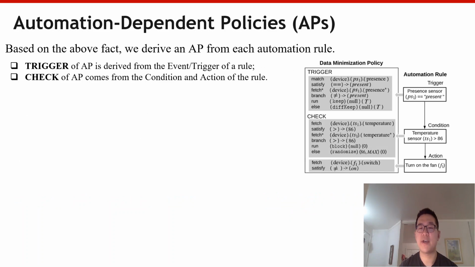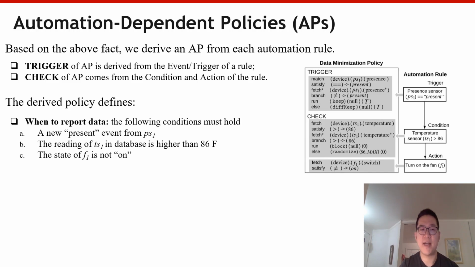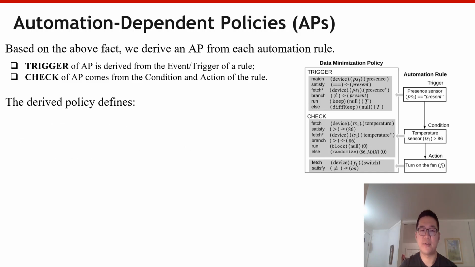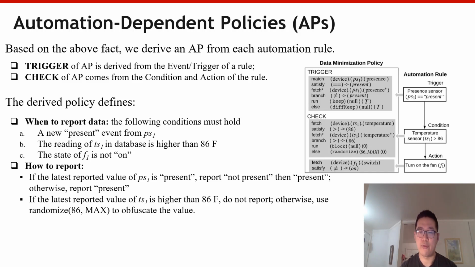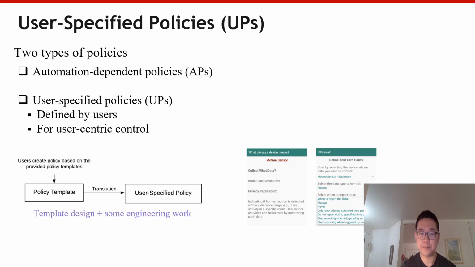To filter the redundant data, each AP, an automation-independent policy, is defined to only feed the necessary data for a rule. As shown in the right picture, we derive an AP from the running rule example by a simple matching of the rule semantic information to the fields of the policy. This AP expresses the conditions that must be satisfied for reporting some data and the methods for reporting each piece of the related data, following the ideas we have discussed in the last slide.